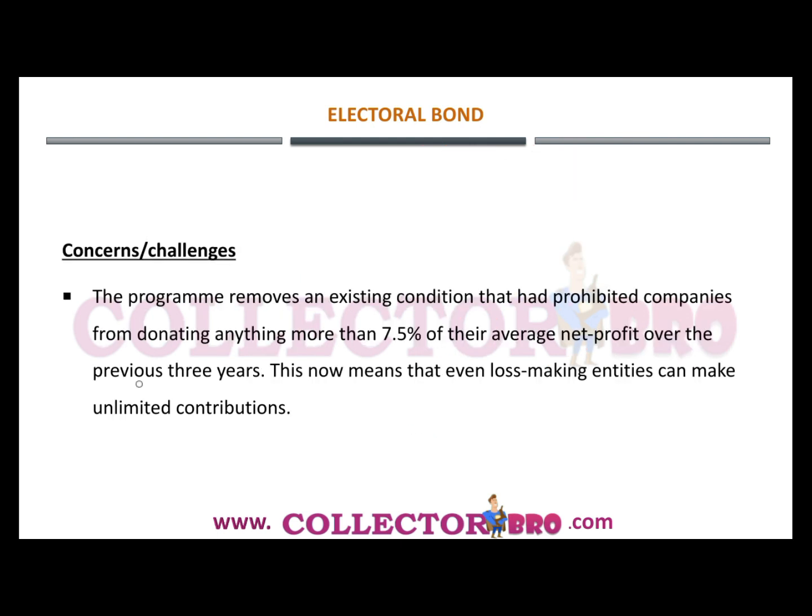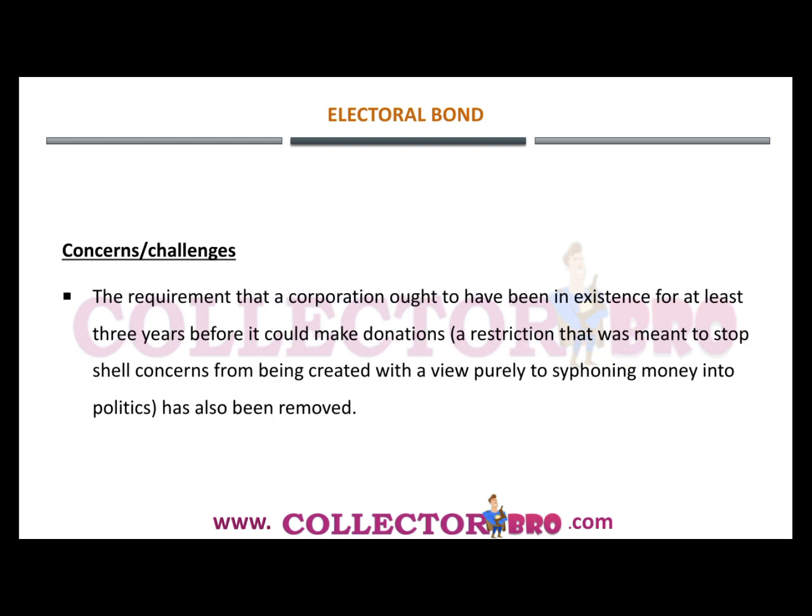And moving forward, the program removes an existing condition that had prohibited companies from donating anything more than 7.5%. This limit was there in the earlier system. Now this has been taken away. That was 7.5% of their average net profit over the previous 3 years. So when this condition has been removed, it now means that even loss-making entities can make unlimited contributions.